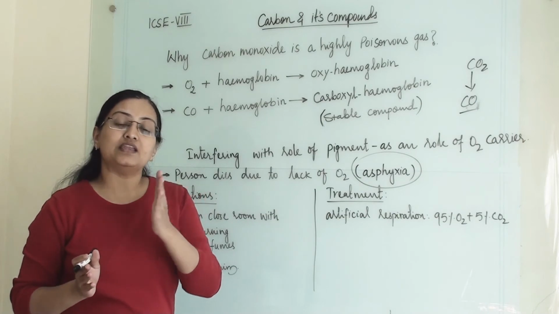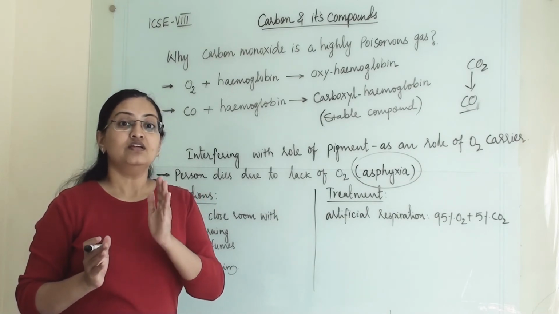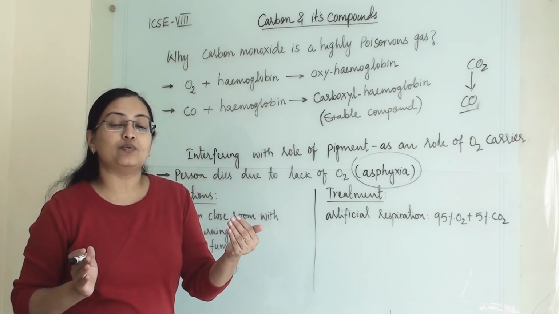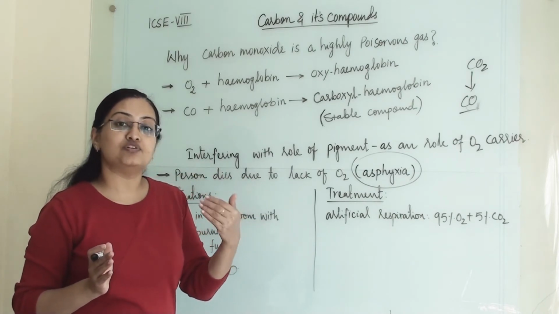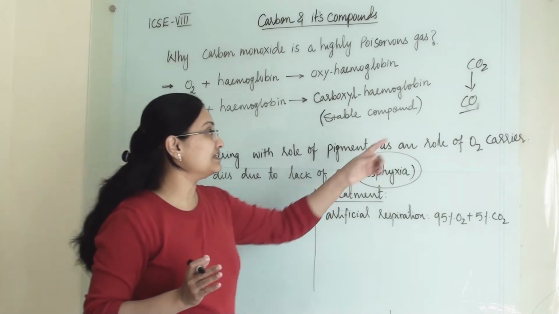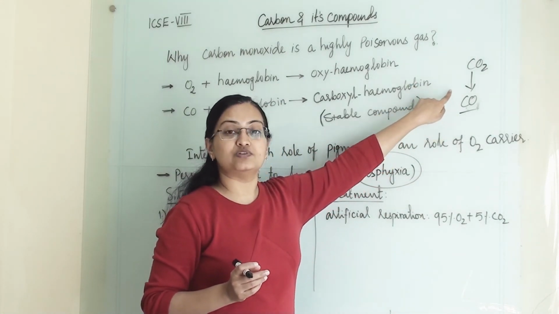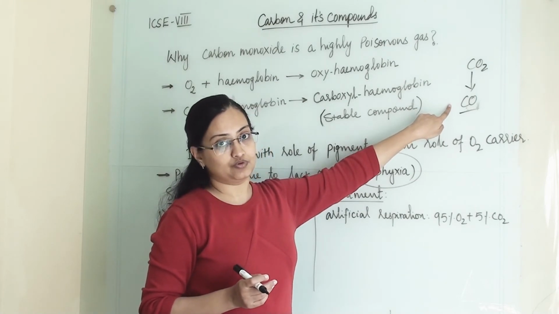And when burning happens in insufficient air, meaning there is no adequate quantity of air to support the burning, it will definitely generate carbon monoxide.